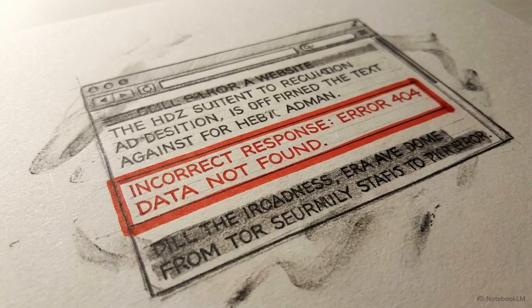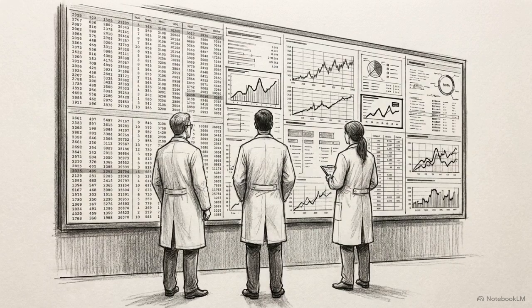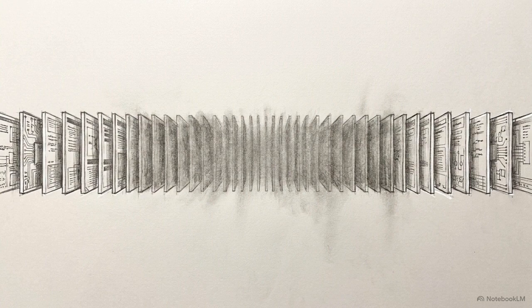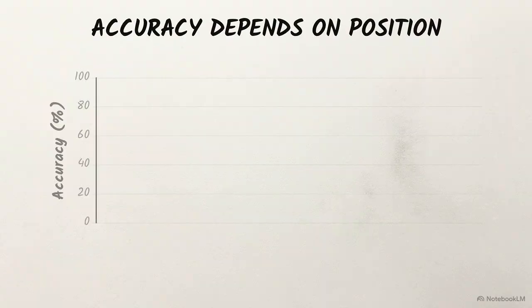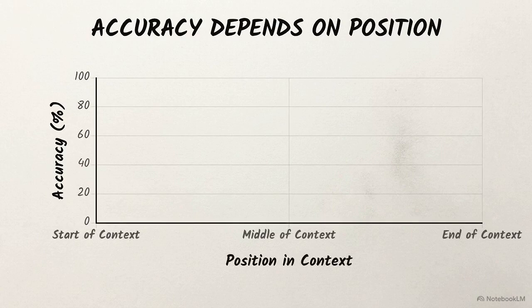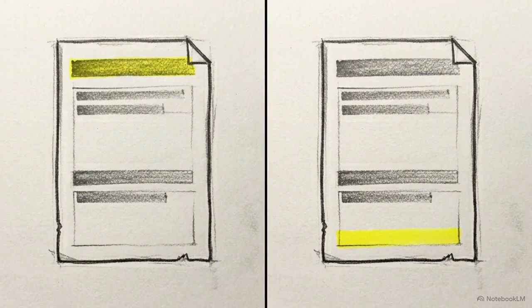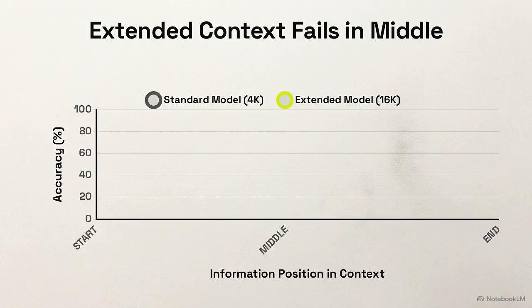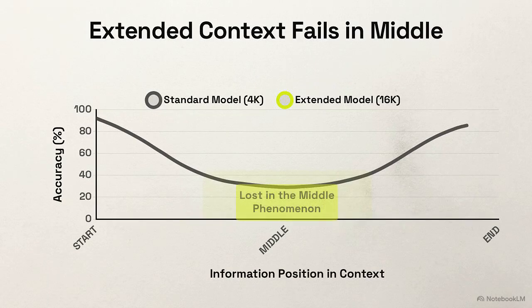Empirical testing proves this assumption is false. When researchers evaluate how these models actually process long inputs, they find that the models lose track of information depending entirely on where that data is located within the prompt. This chart illustrates the empirical reality. When we plot a language model's accuracy against the position of the relevant information in its context, we see extreme primacy and recency biases. Models are highly accurate when the answer is at the beginning or the very end of the text. If the target data sits in the middle, performance plunges. This is the lost in the middle phenomenon.